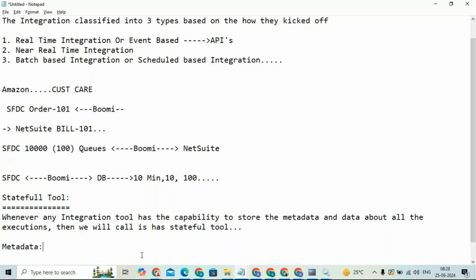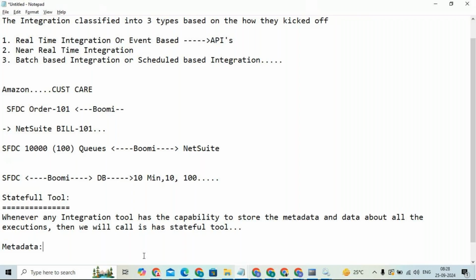We will discuss each and everything, what we mean by file, documentation, runtime and execution, so don't worry about that. So now, metadata: does anyone have any idea what metadata means?